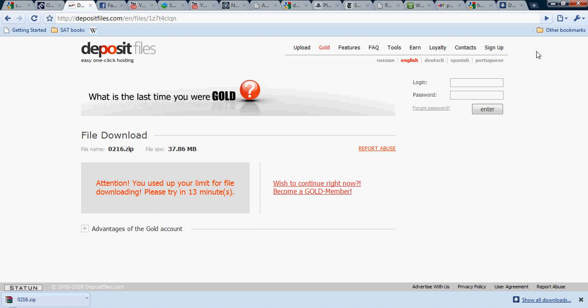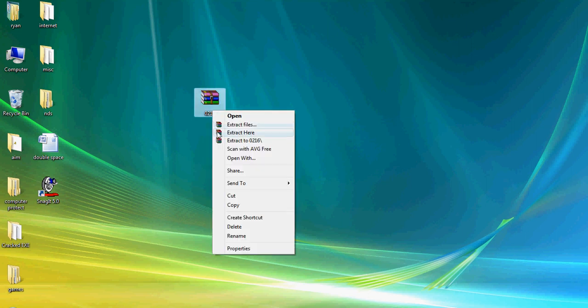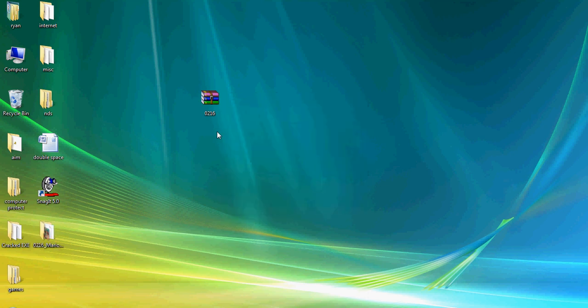After you do that, go wherever you downloaded your game, and you need another program called WinRAR. If you have that program, it will look like a book, and I'll put the link in the description where to download it. All you need to do is extract it here, double click.